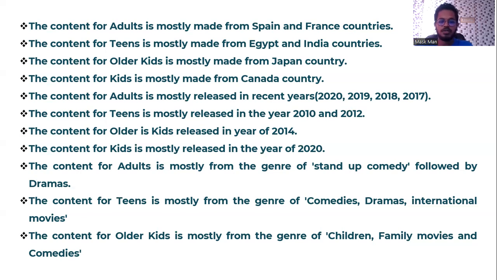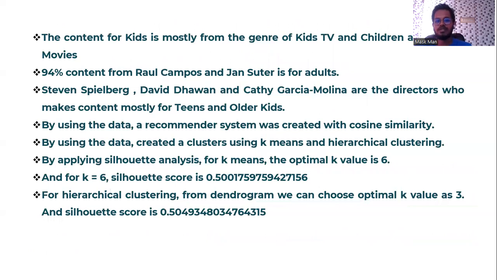The content for adults is mostly from the genre of stand-up comedy, and the next one is drama. The content for teens is mostly comedies, dramas, and international movies. For older kids, the genres are children and family movies, and comedies. The content for kids is mostly kids' TV and children and family movies.